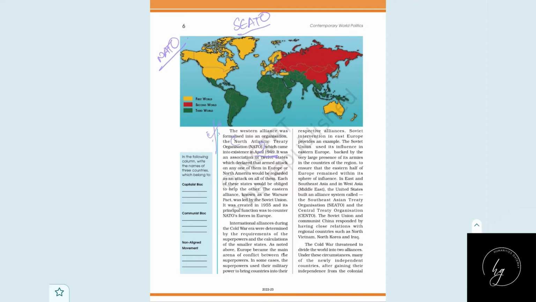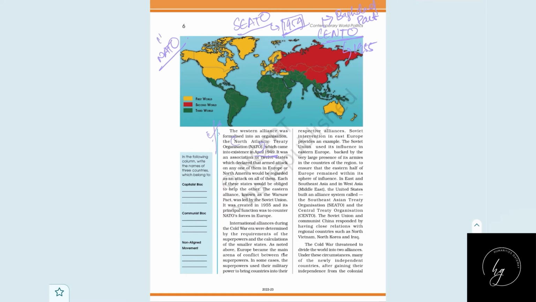America formed SEATO in 1954 so that these countries could join it, to exert control over them, and they also formed another alliance, CENTO, the Central Treaty Organization. This was for countries in the central area to join the American alliance. It was in 1955, and it was earlier known as the Baghdad Pact. Note it down. Later, the name was changed to CENTO.